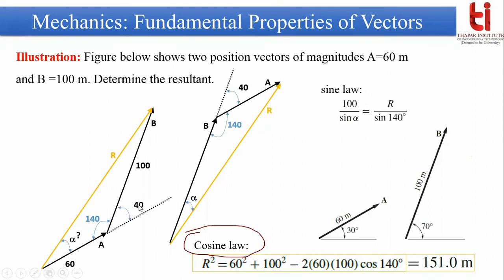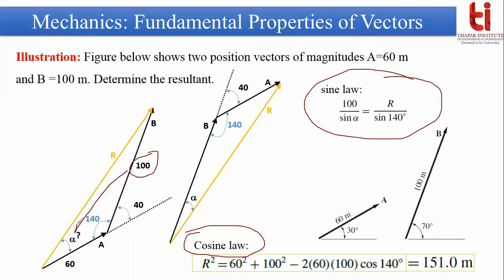How? If you apply sine law, then you will get 100 divided by sine alpha. This is the magnitude 100 divided by the sine of the angle opposite to this side, which is alpha. So 100 by sine alpha is equal to r divided by sine 140, since the angle opposite to r is 140. You know the value of r is 151, so you can easily find alpha.